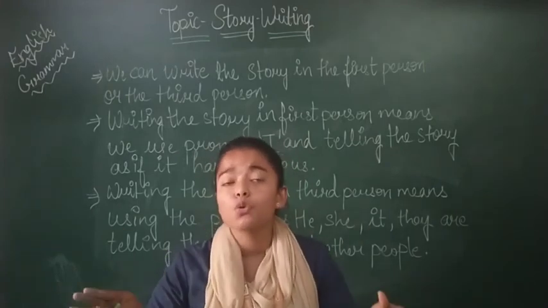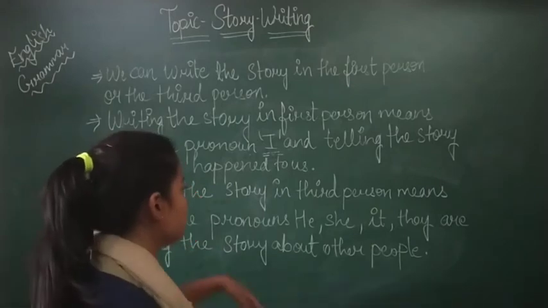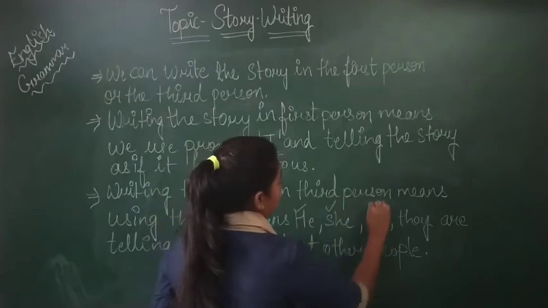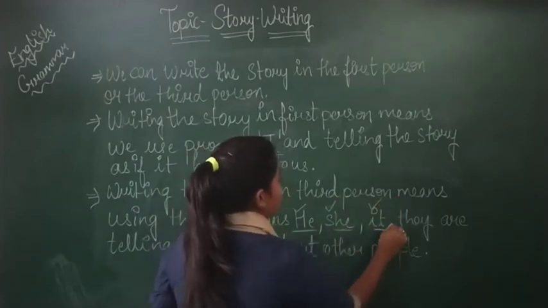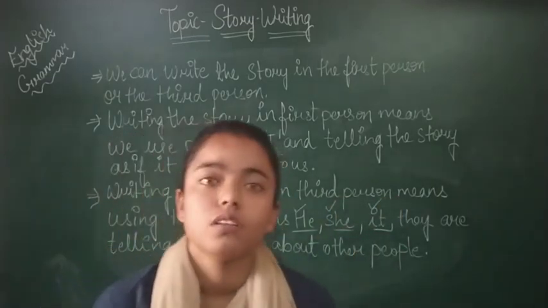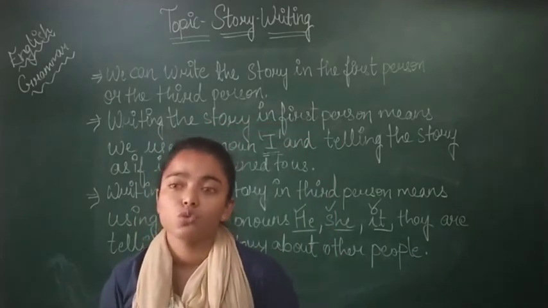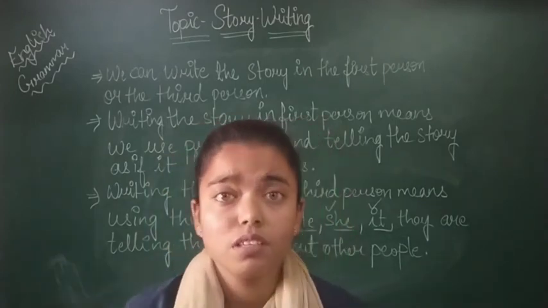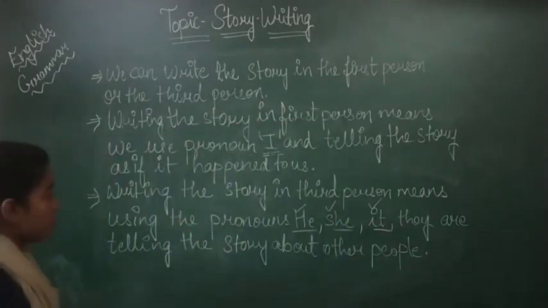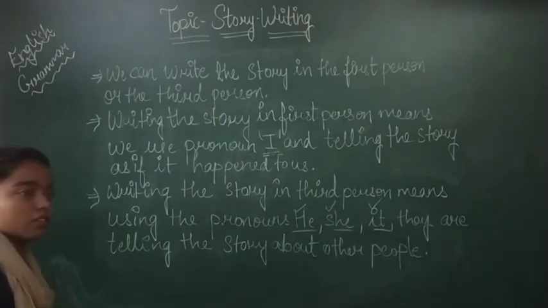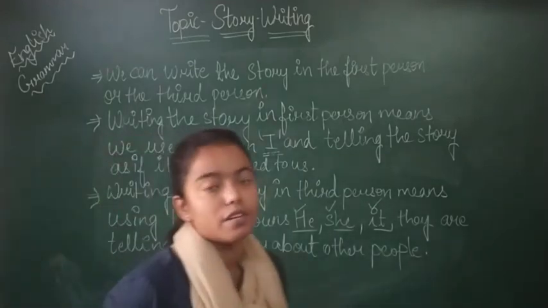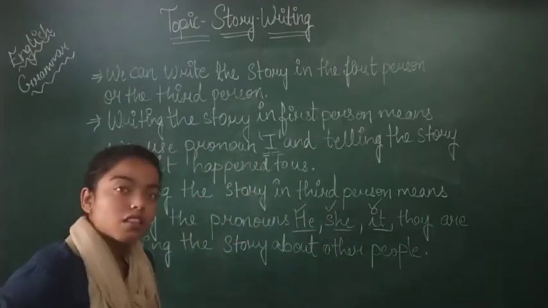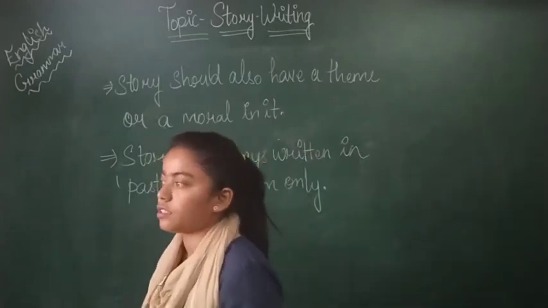So at that time, which pronouns should we use in the story? Let's see: he, she and it. These are the pronouns we use while writing the story in the third person, when we are writing the story about the other person or another related person. It's the other person, the imaginary story we are writing. We are imagining that it could be this, it could be that. Yes, like that. These two points we will understand in short.